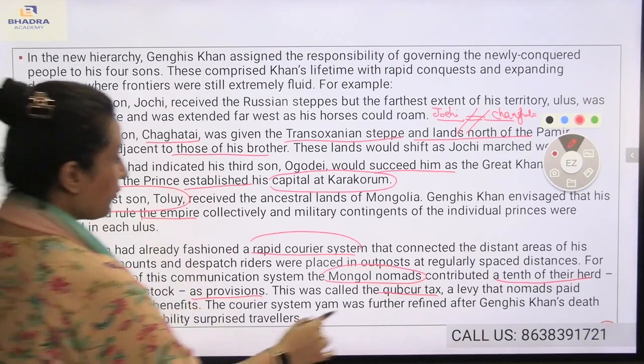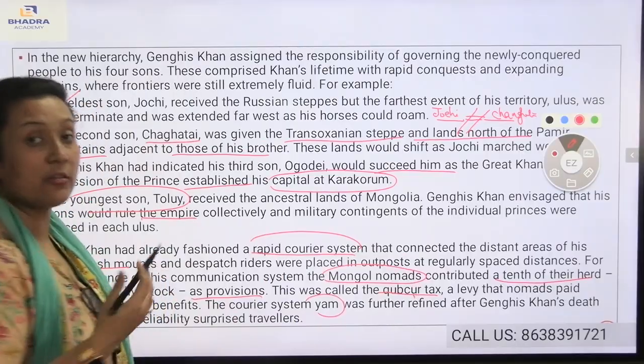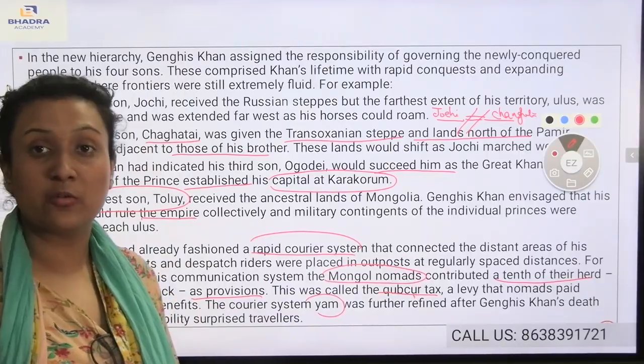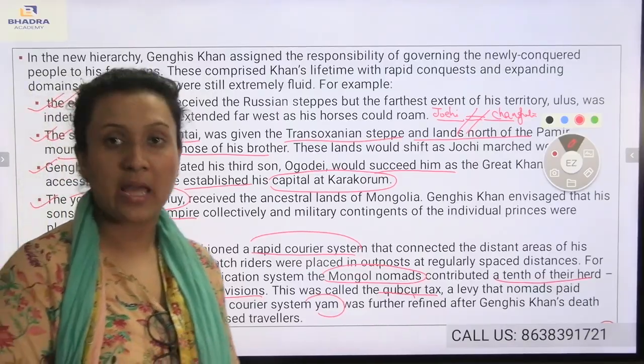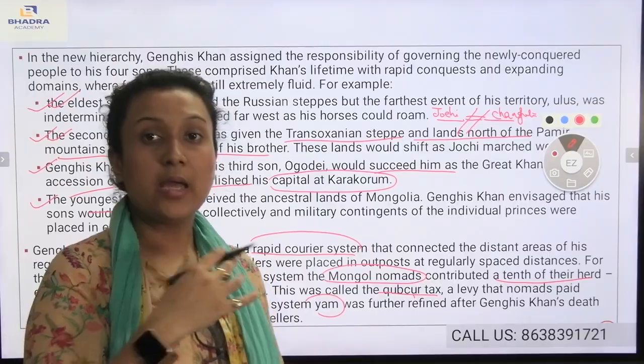Now, it was known as the covert tax before, but afterwards it was refined into YAM. Another new name was given. The new name was known as the YAM. It may come in your MCQ. What is the courier system which was introduced by Genghis Khan? It is known as YAM.